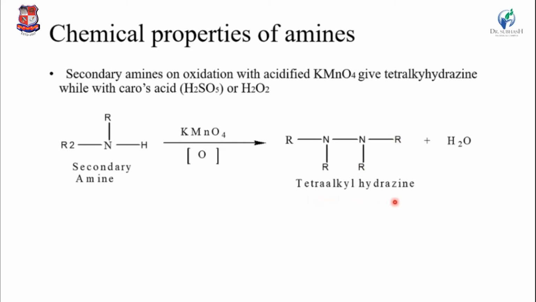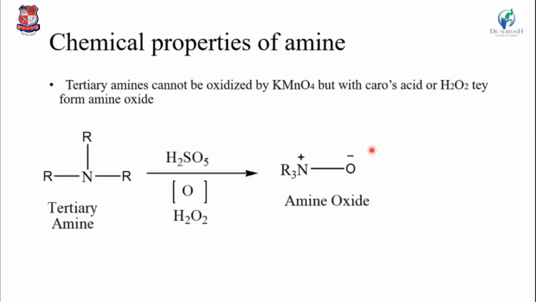So the tetra alkyl hydrazine is formed and one H2O molecule is removed. Then a tertiary amine can't react with KMnO4. It reacts with Caro's acid or H2O2 and forms the amine oxide.